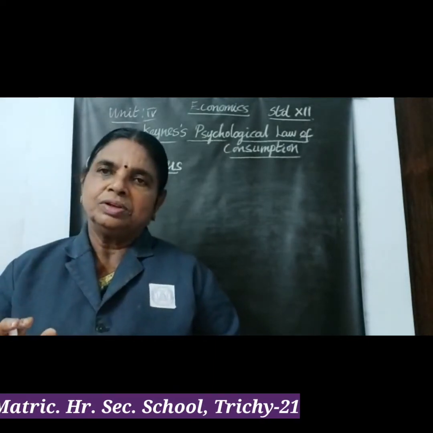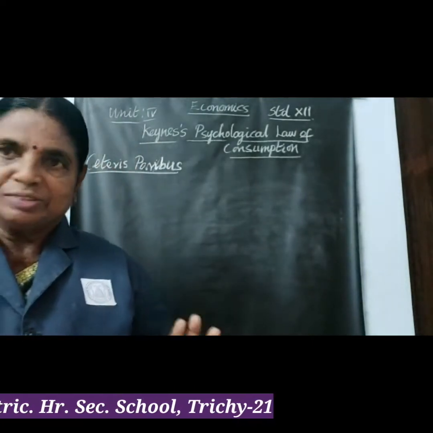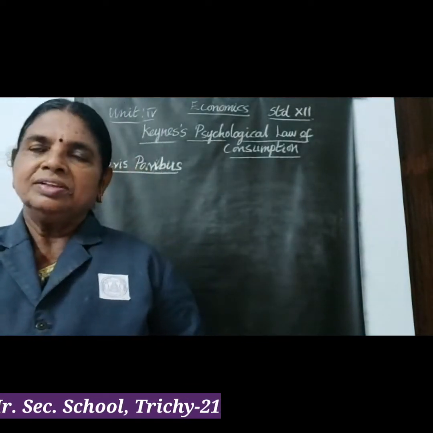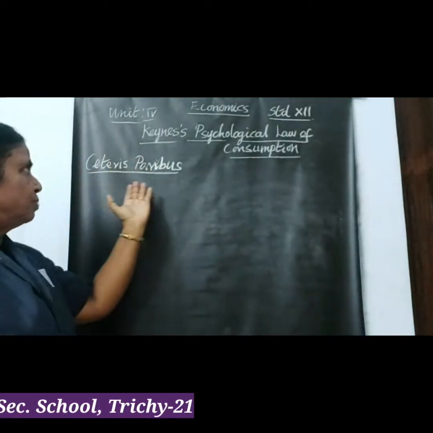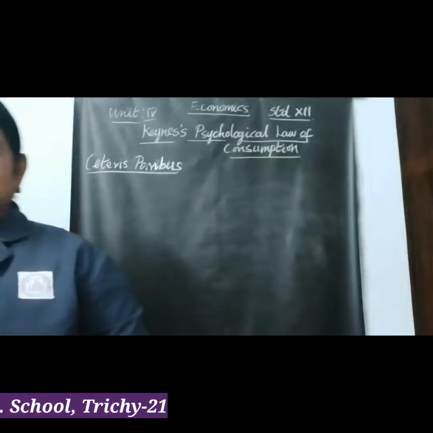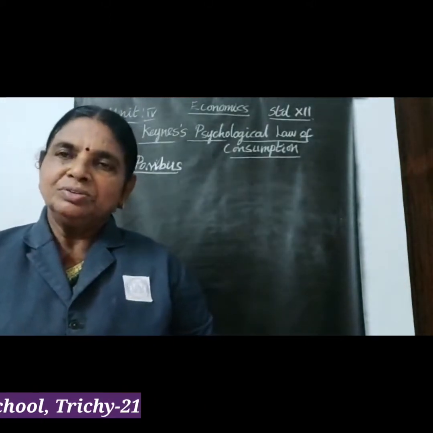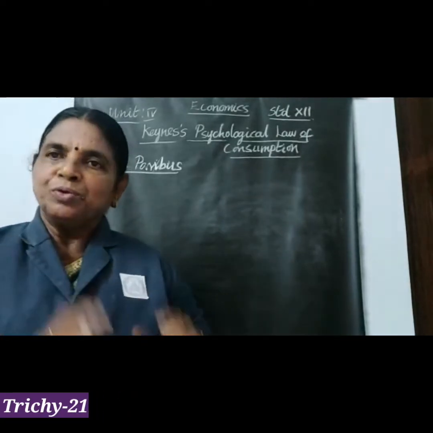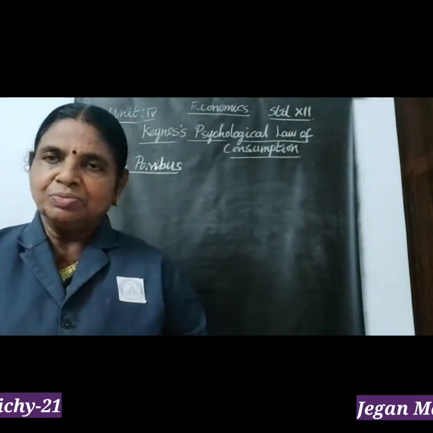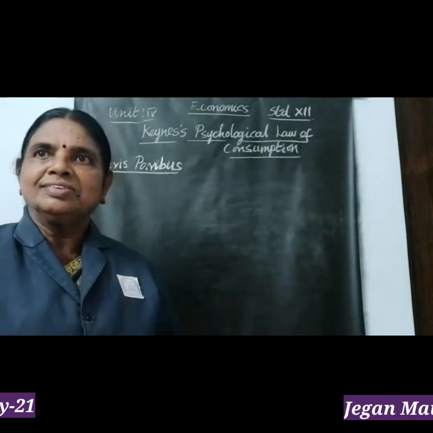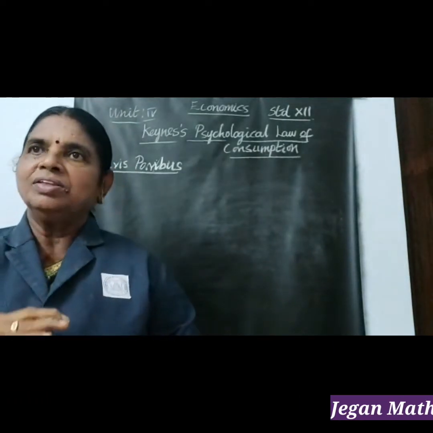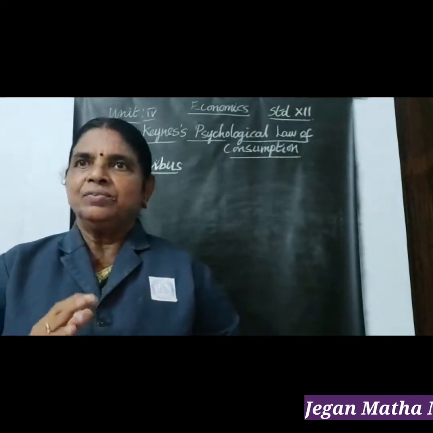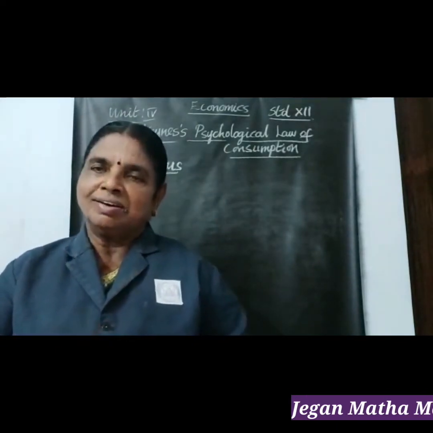Each law has its own assumptions in economics. Here the assumptions are three. The first one is ceteris paribus, which means the other things are constant. Consumption depends just on the variable of income, and the other variables remain constant.